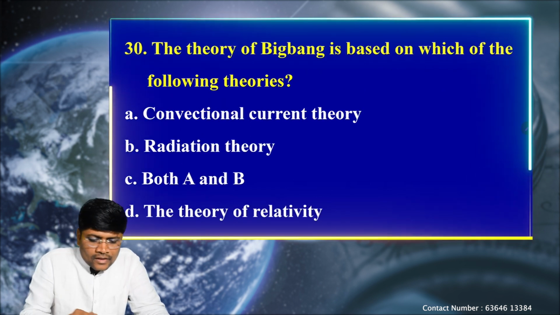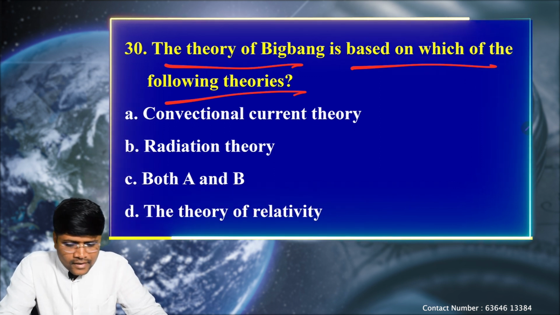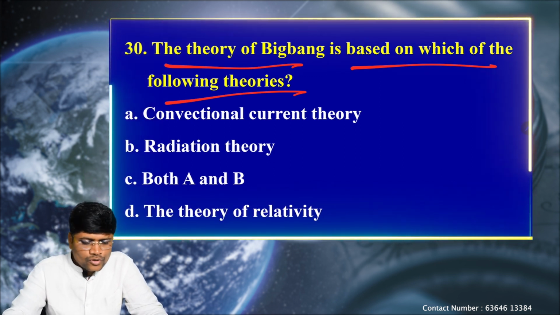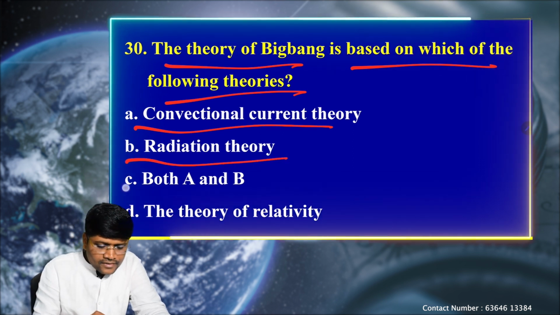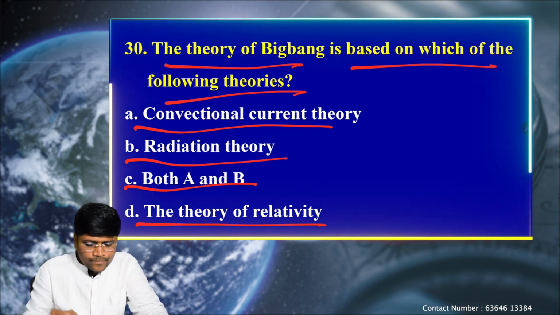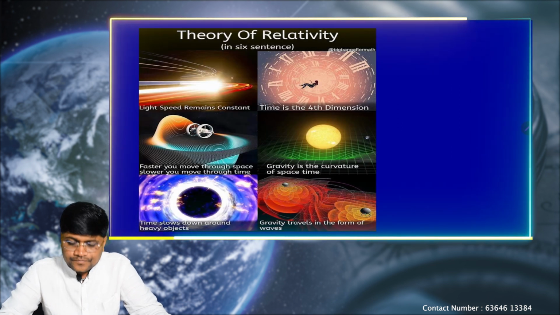Next question. The theory of Big Bang is based on which of the following theories? Okay, again, as we discussed in the previous episodes. Option A, convectional current theory, B, radiation theory, C, both A and B, and D, theory of relativity. Okay, let's see the explanation.